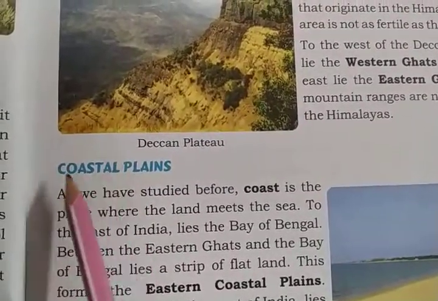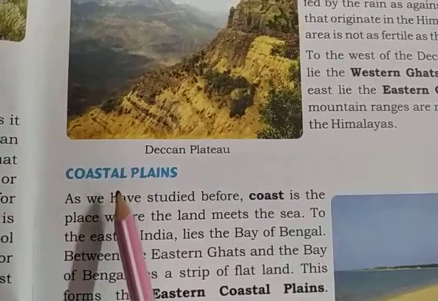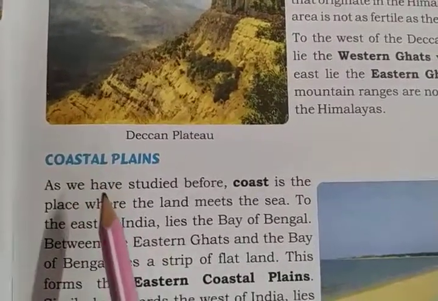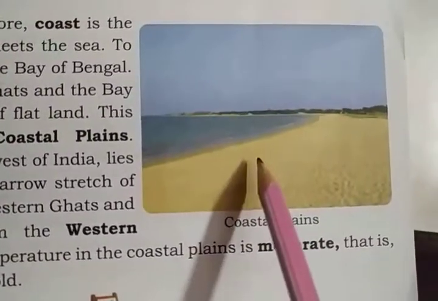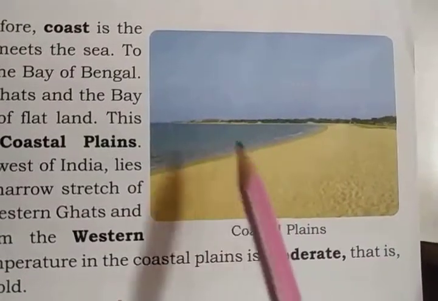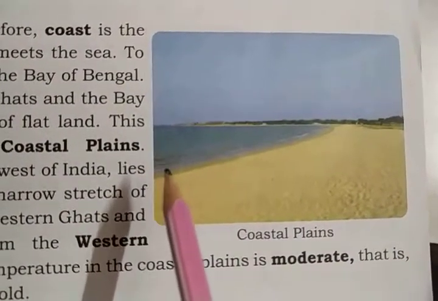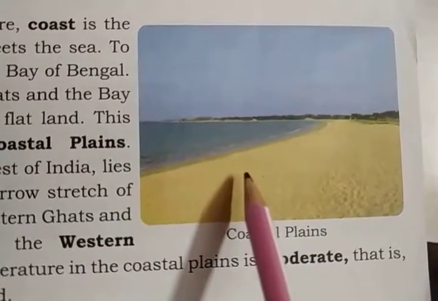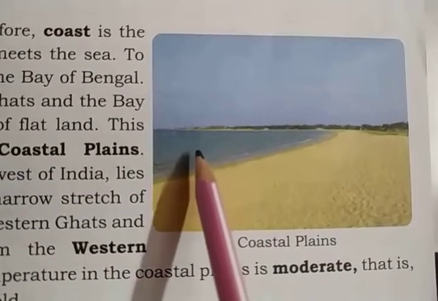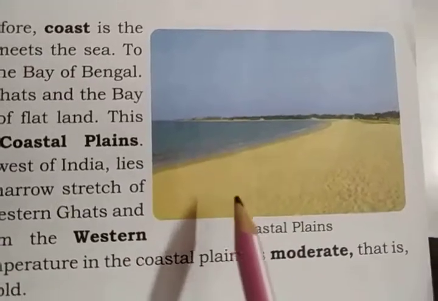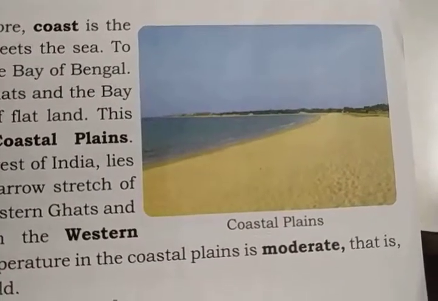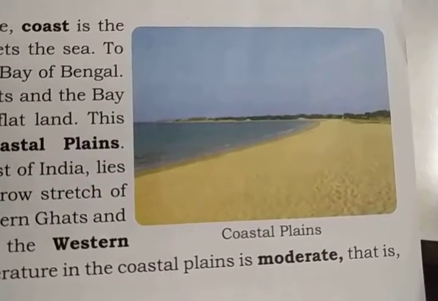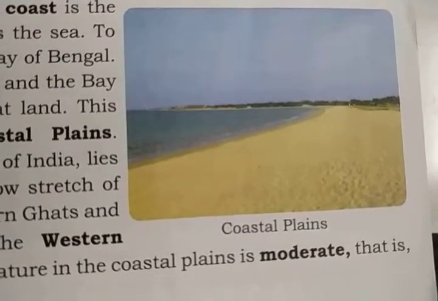We have already studied about the coastal area or the coast, that it is an area where the land meets the sea. ये हमने already पढ़ा था chapter 2 में कि ये एक वैसा एरिया है जहाँ पर land जो है वो sea से मिलती है. It is the place where the land meets the sea.